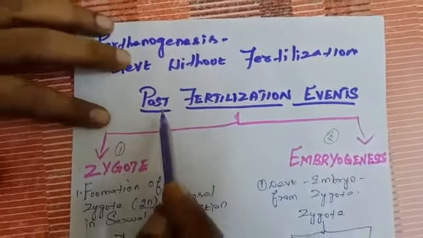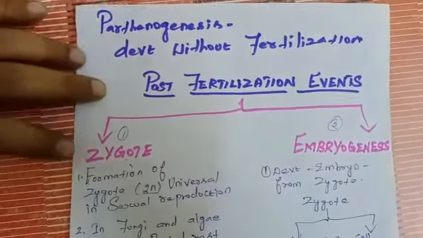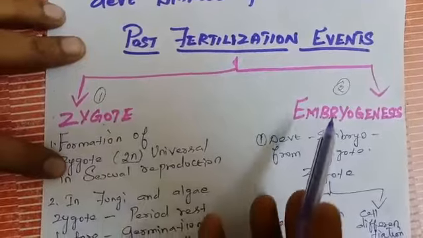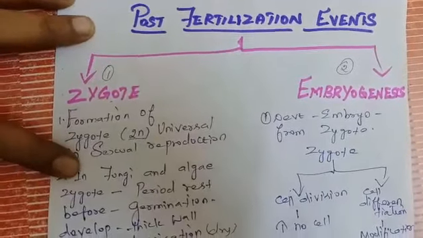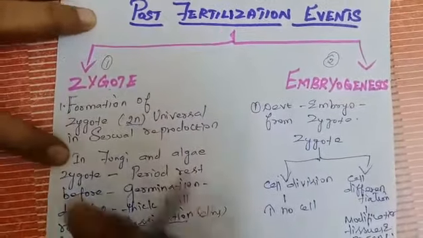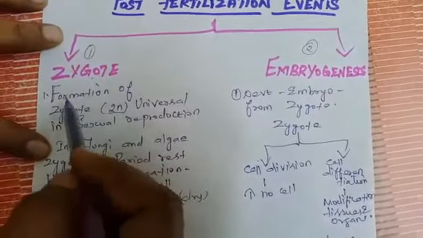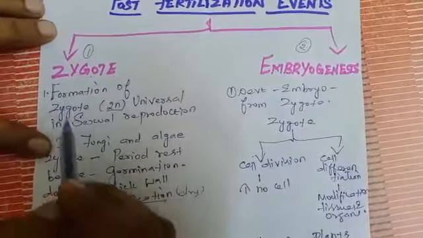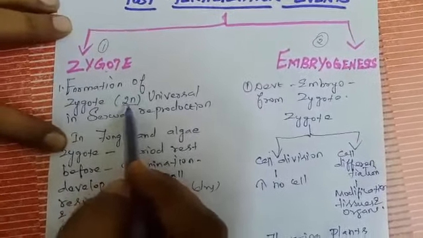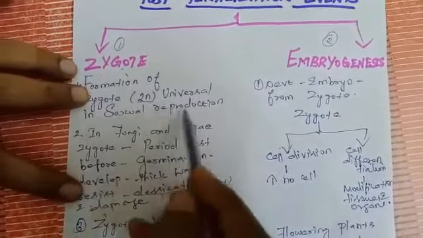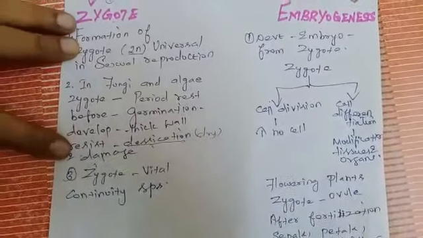Third phase, post-fertilization events. Here also there are two stages. One is zygote, another one is embryogenesis. First we'll see zygote. After the fusion of gametes, what occurs? Formation of zygote occurs. The zygote is in what condition? Diploid condition. So the formation of zygote is universal in sexual reproduction.